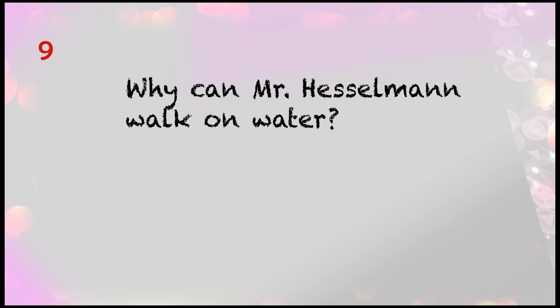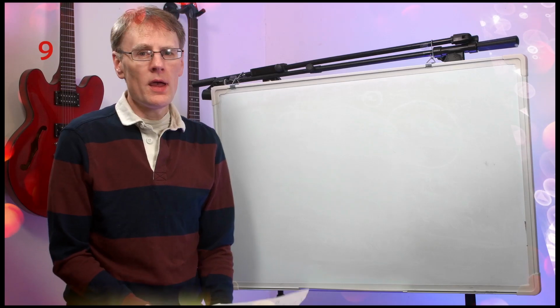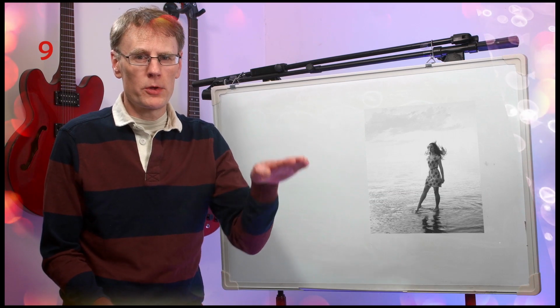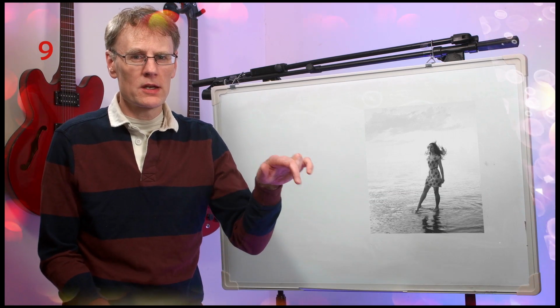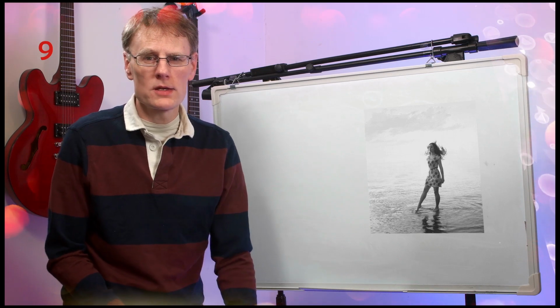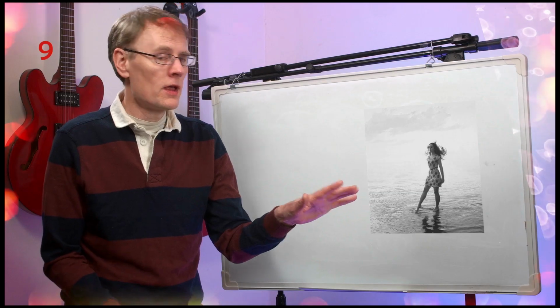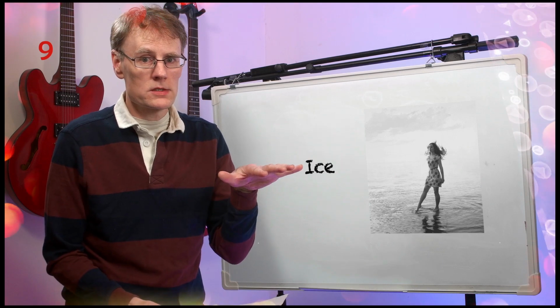Why can Mr. Hesselman walk on water? How come Mr. Hesselman can walk on water? Deep water, pure water, without sinking in at all. He can walk across the top nice and slowly. In fact, you can too. Anybody can walk along water. Ice. Water is a solid, liquid, or a gas. So when it's a solid, it's ice, and anybody can walk across the surface of ice.